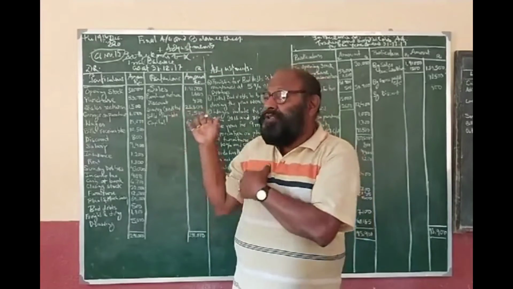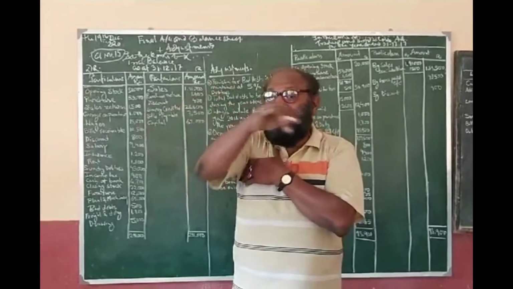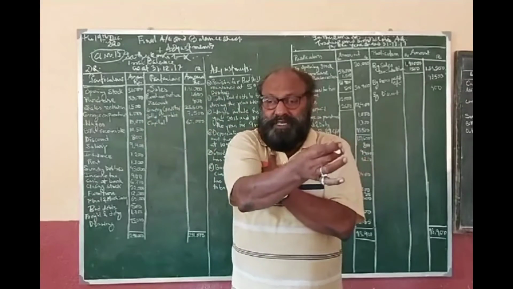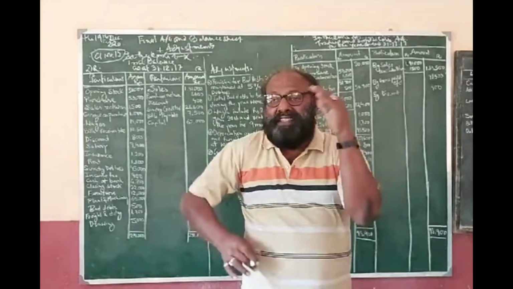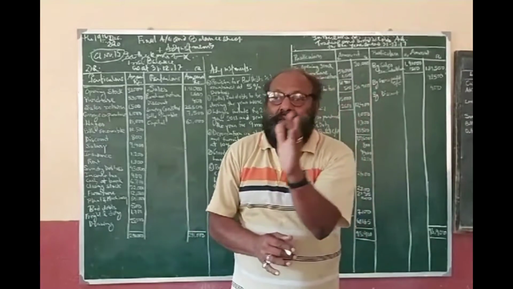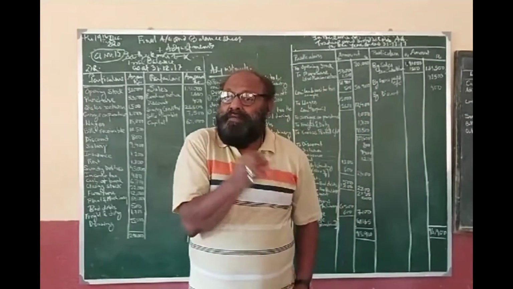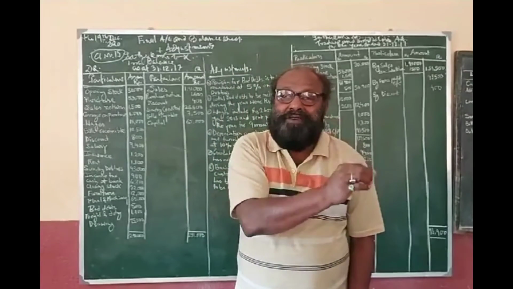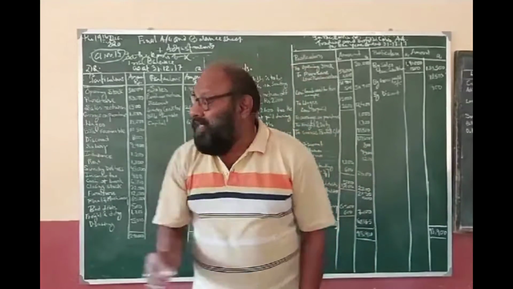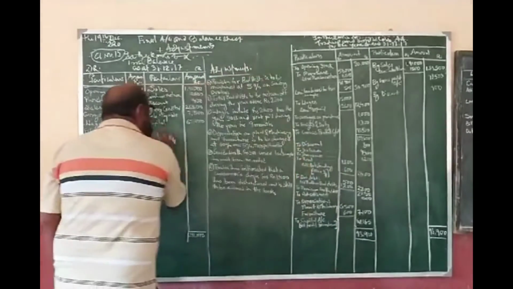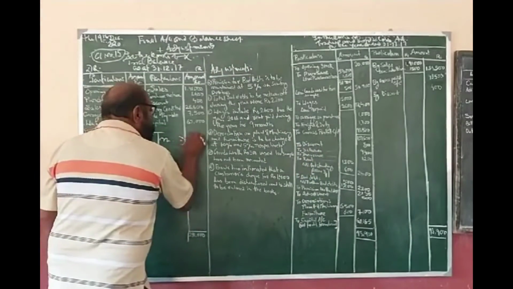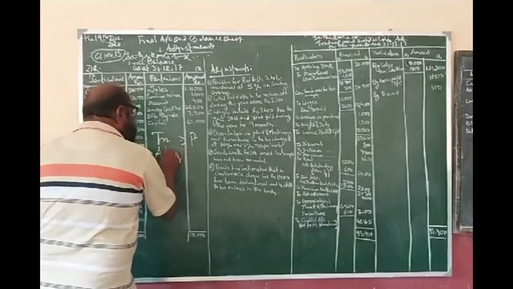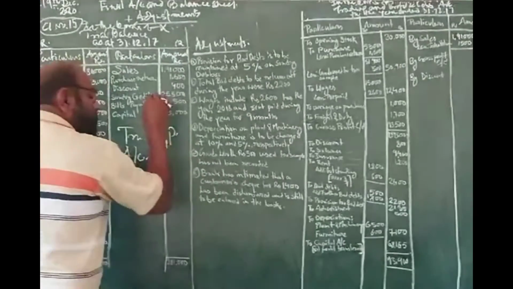I told you, when the objective of the business is to earn surplus or profit, the transactions are made to earn the profit. Then accounts are made for what purpose? We do keep accounts of all the transactions. When the transactions are for profit, then accounting should be for what purpose? For finding out the profit.